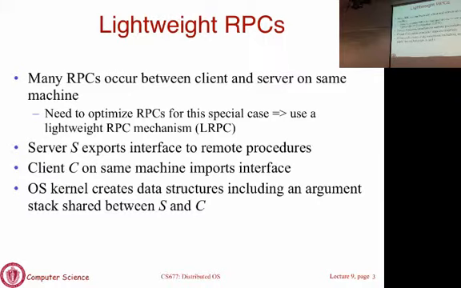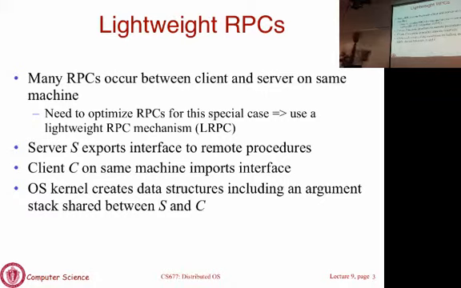But there are some scenarios where the client process and the server process may reside on the same machine. It may be that the client is local to the server, it's just making a request, and you just decide to use the same methodology to make the request. So in this case, where the client and the server run on the same machine, you can optimize RPC systems to be more efficient.